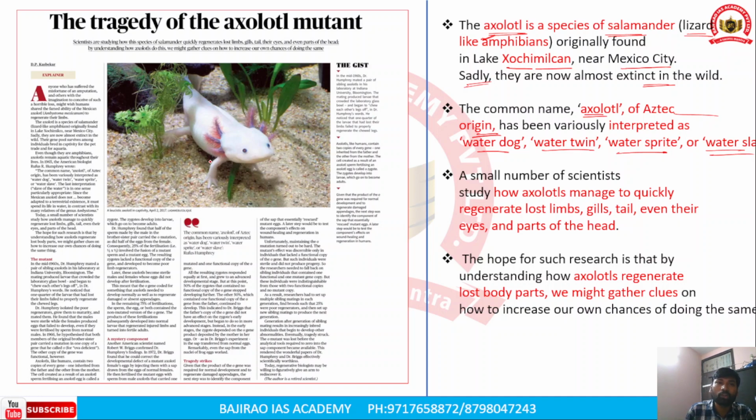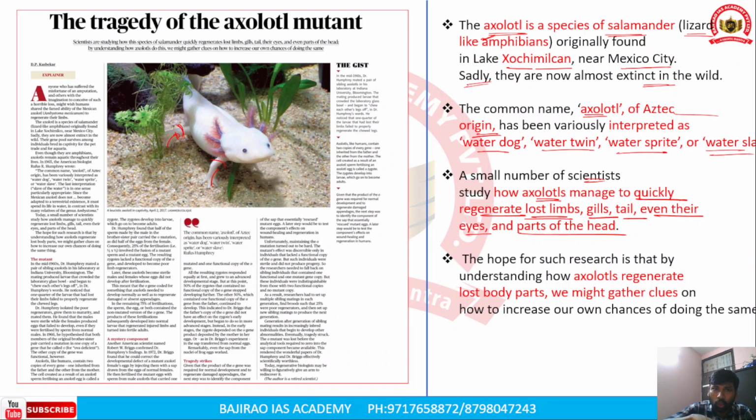For example, if it lost its limbs, it can quickly regenerate those lost body parts. Since it can regenerate those lost body parts, it could have significant importance for human beings in terms of research. Therefore, a small number of scientists study how axolotls manage to quickly regenerate lost limbs, gills, tail, and even their eyes and parts of the head.